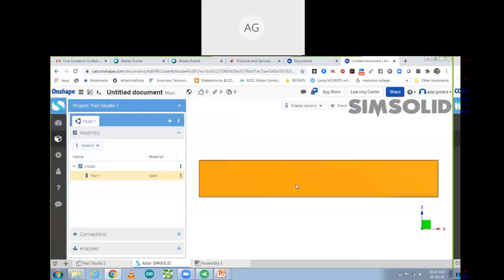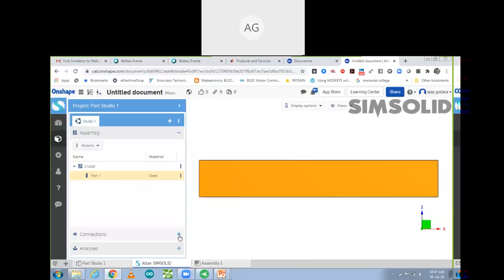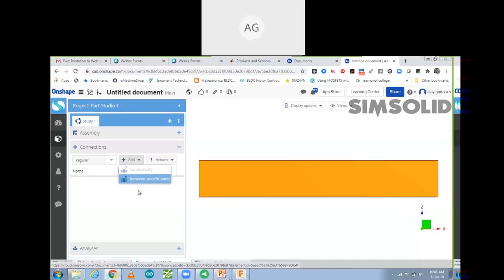Then after that, what we are going to do over here, we are going to select other properties. So right click. So you can set rigid part. Edit connections, that you can also do. So these are connections over here, click on the connections. So regular, like between specific parts, if you want to make any connection between two parts, spot welding or regular, that you can also do, but we are not going to do any connection.